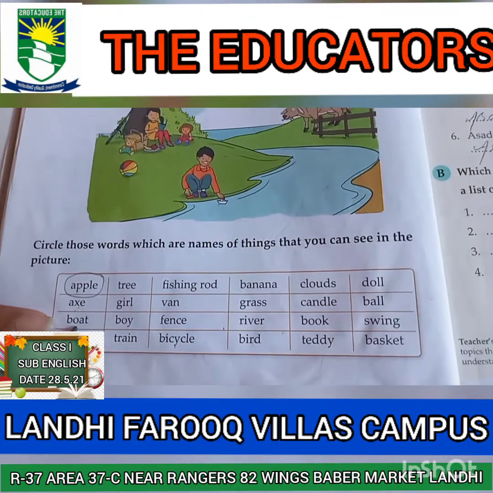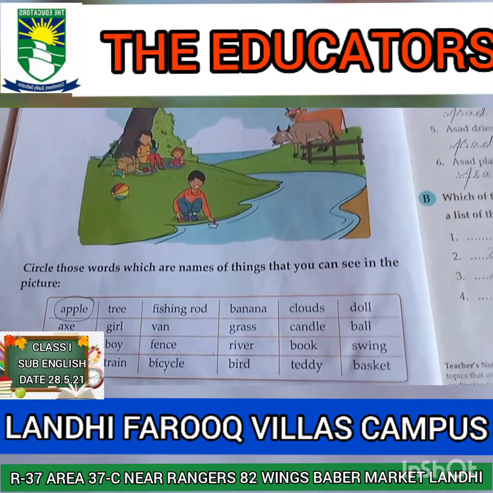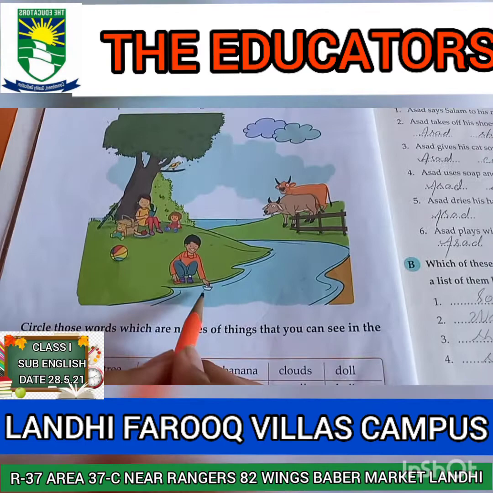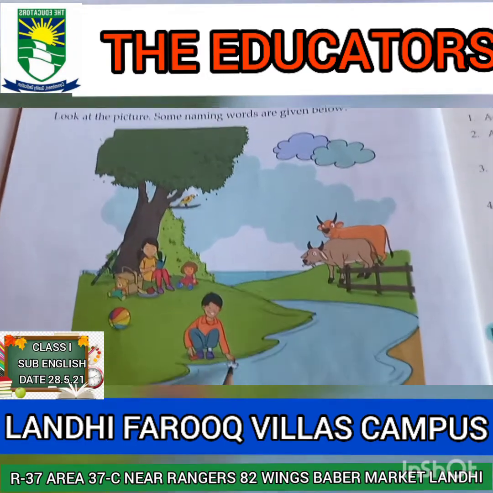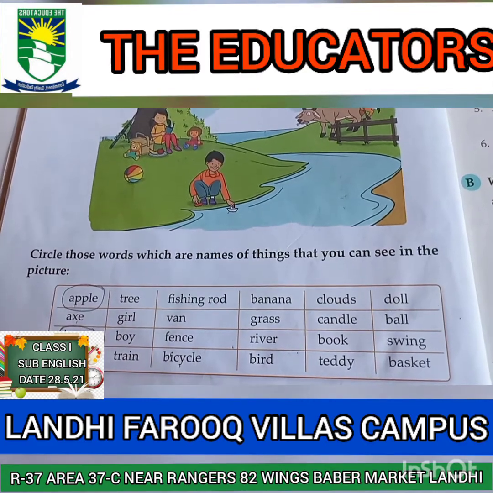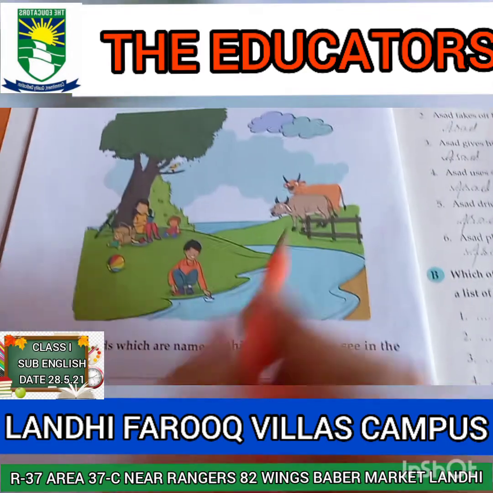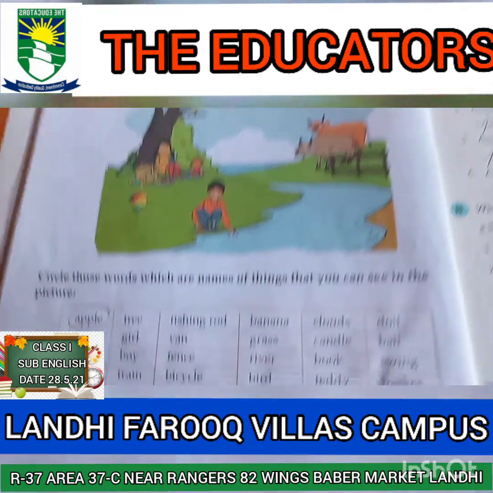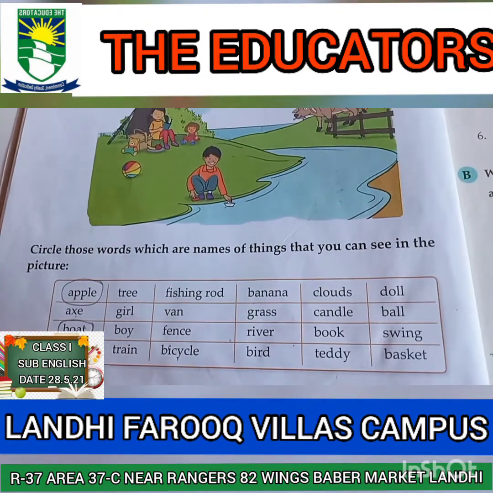Third word is boat. Is there any boat? Have you seen any boat? Yes, there is a paper boat in the boy's hand. So you will circle the word boat. Now cows. Are there any cows? Yes, there are two cows. So circle the word cows.